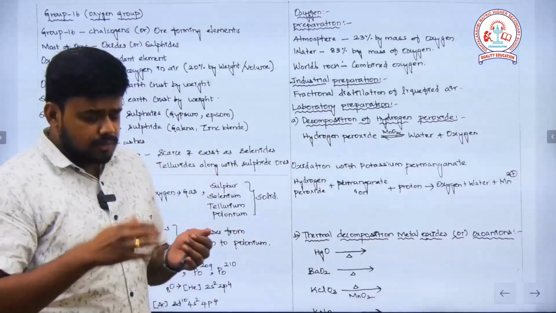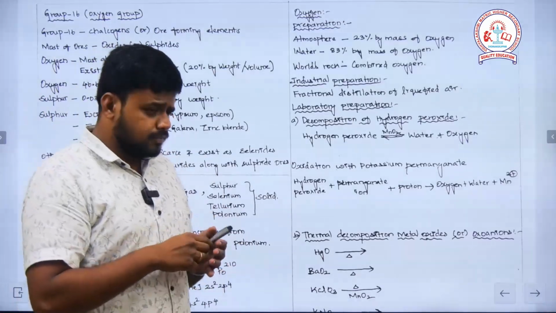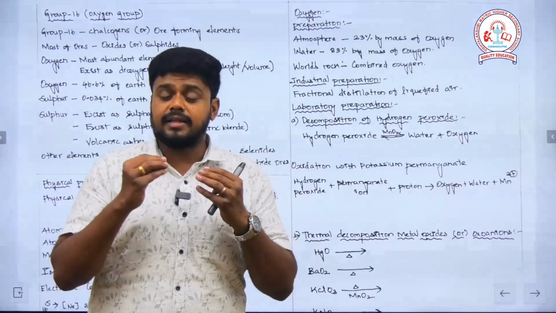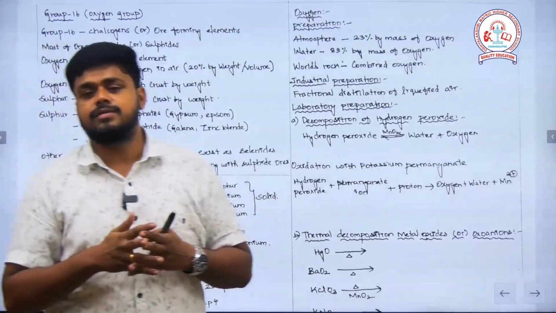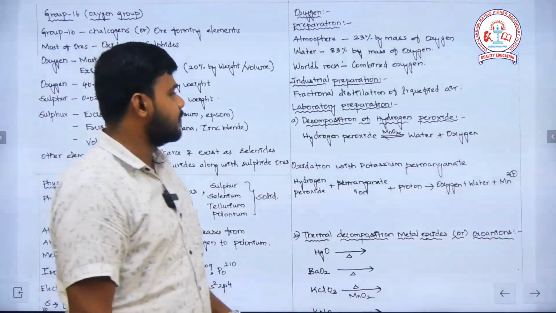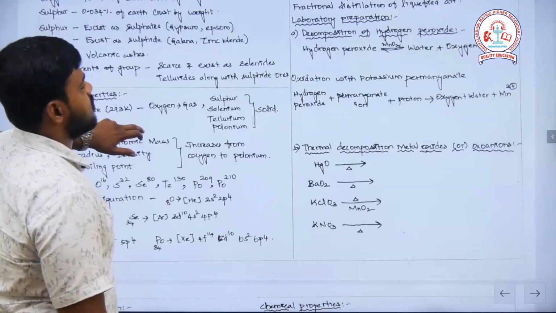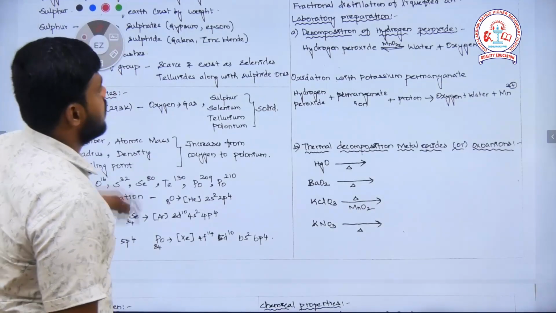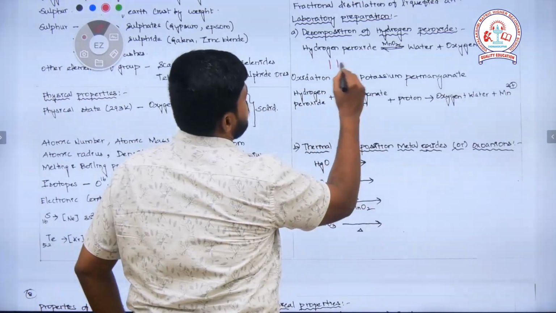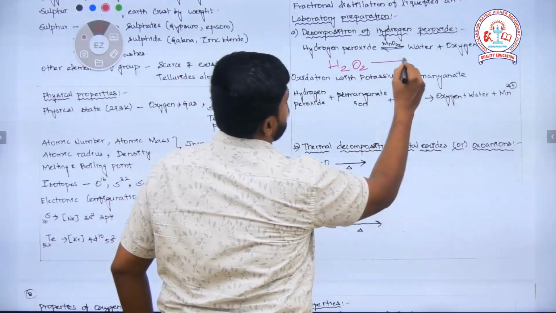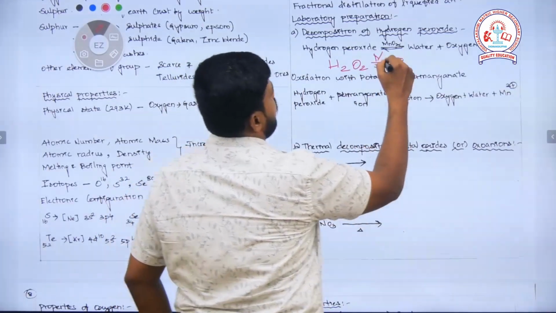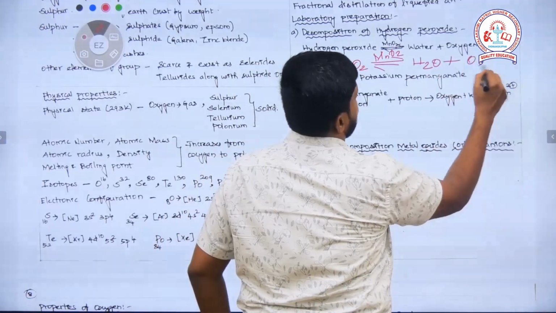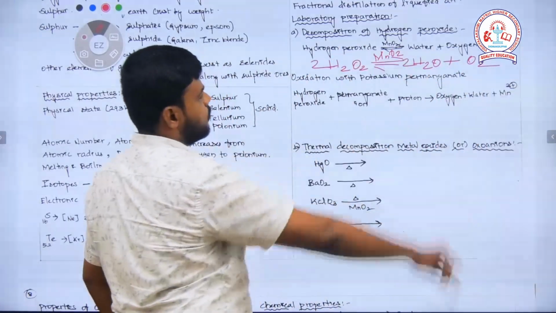Liquefied air. During fractional distillation, obviously the other gases will separate at a different temperature, so it can be fractionally distilled so easily. Then the decomposition of hydrogen peroxide can also be done, and it is considered a laboratory preparation method. Hydrogen peroxide, H2O2, in the presence of MnO2 decomposes to give water and molecular oxygen, to balance with and make it 2.